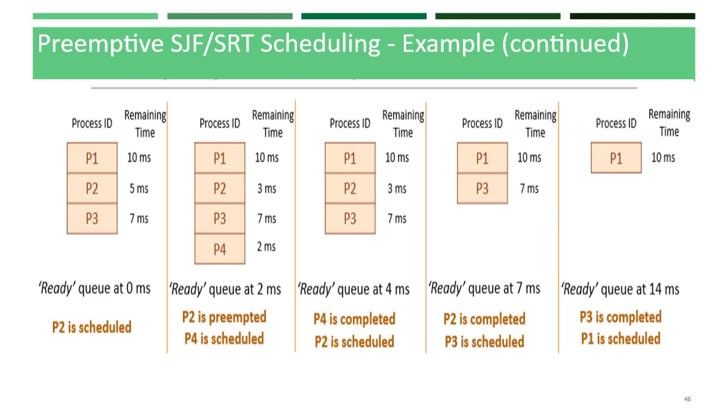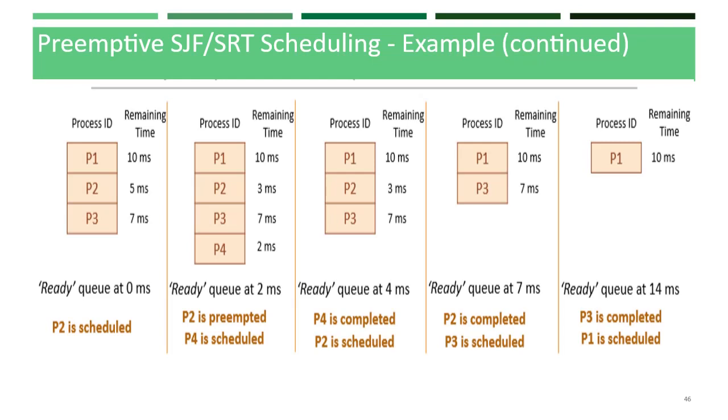Among P1 and P3, P3 has less execution time, which is 7 milliseconds, so that will be scheduled now. P3 will be completed, and at the last stage P1 will be scheduled and complete its execution. So this is how SJF works.